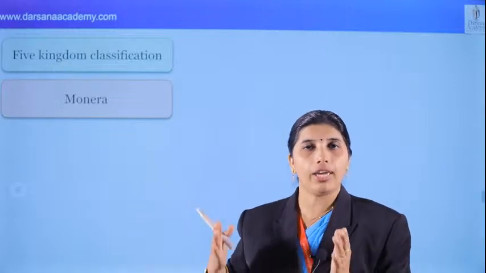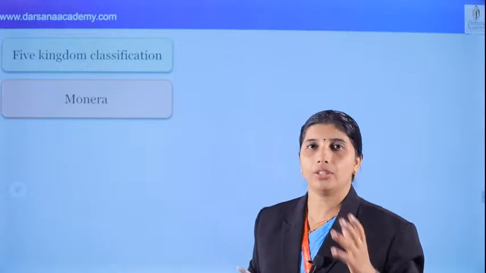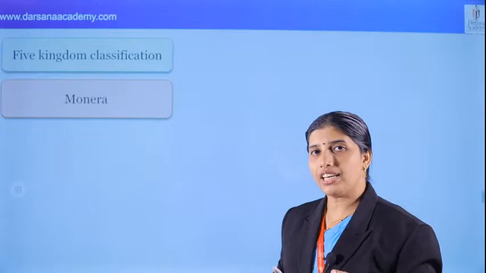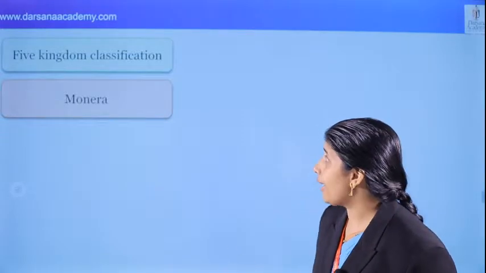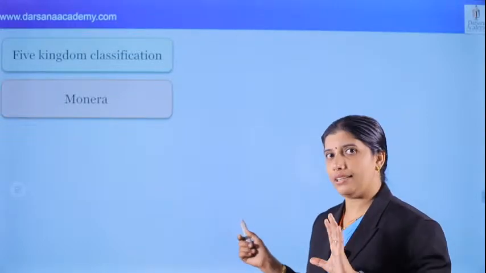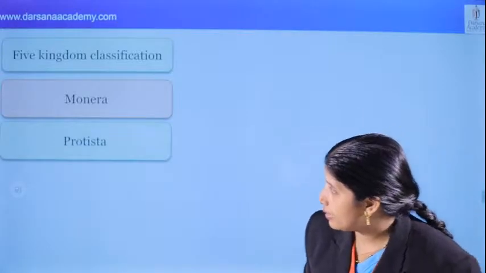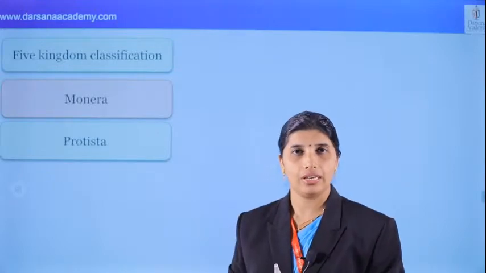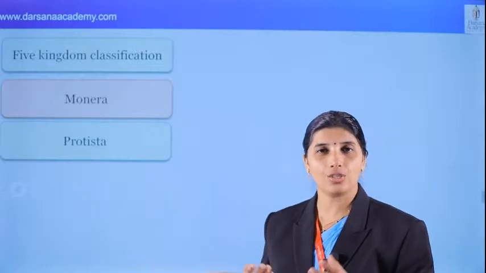While going through the prokaryotic cell, we studied this kingdom Monera. We know that there are 2 types of bacteria, archaebacteria and eubacteria. Yes, eubacteria are of 3 types: photosynthetic autotrophic bacteria, chemosynthetic autotrophic bacteria, and heterotrophic bacteria, which is the abundant form of bacteria. Okay. Next, we can see protista. What about protista? They are unicellular eukaryotes. Chrysophytes, dinoflagellates, euglenoids, slime molds and protozoans are the classes of kingdom protista.